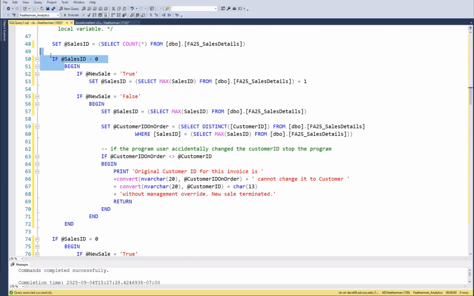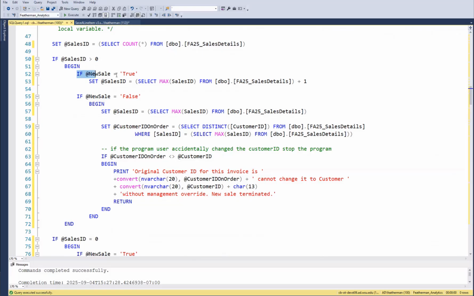You gotta be real careful about this. If you have a begin, you have to have an end. So this is a nested if statement. So this if sale is true, if sale is false is nested inside the other if statement.